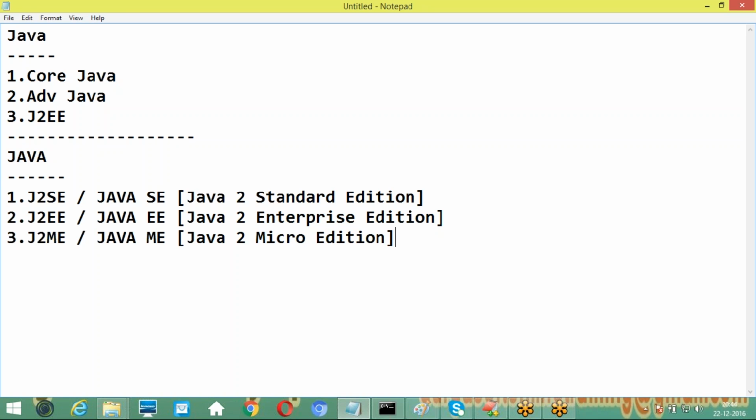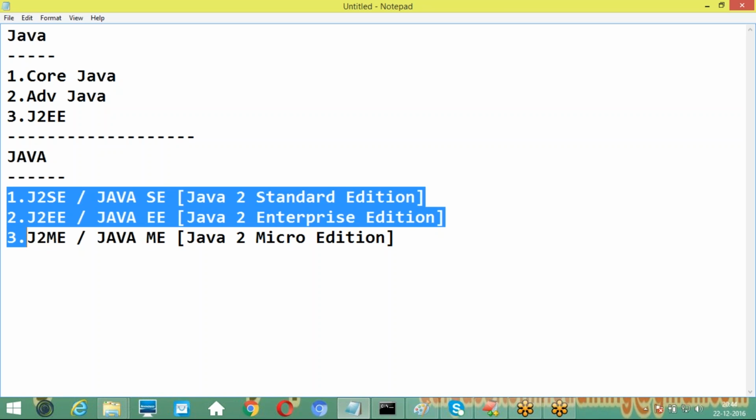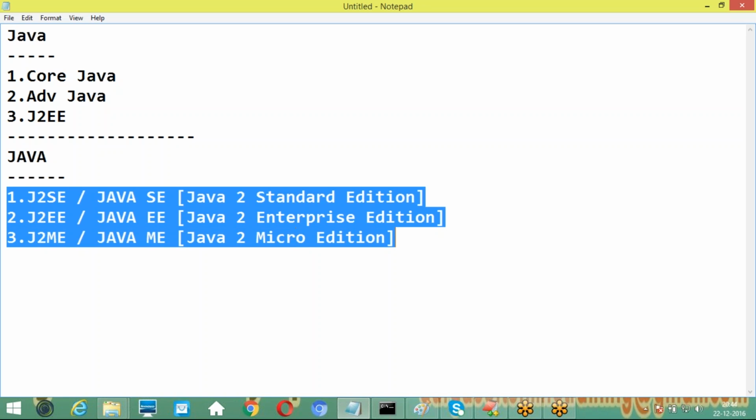Java 2 Micro Edition. In general, people misunderstand it. They think the M stands for Mobile Edition, but strictly speaking, it is not Mobile Edition. The M is Micro, Java 2 Micro Edition. Good. These are the 3 parts available in Java. This is exactly the classification provided by Sun Microsystems, and we can identify it. Right, sir.